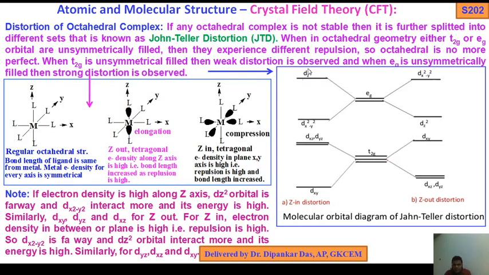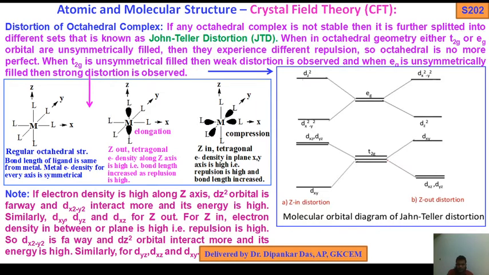You see, dz square energy increases due to Z in, because here electron density along the xy plane is high, so dz square has high energy among the Eg orbitals. Similarly, among the T2g orbitals, dxz and dyz energy is high compared to dxy. So that is called compression, Z in distortion, versus Z out distortions. Okay, I think you have understood completely.